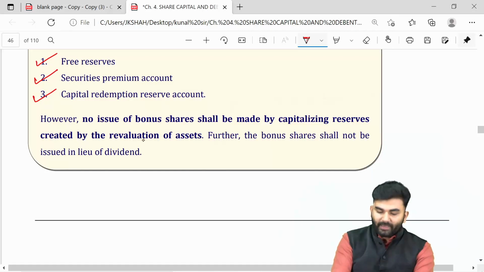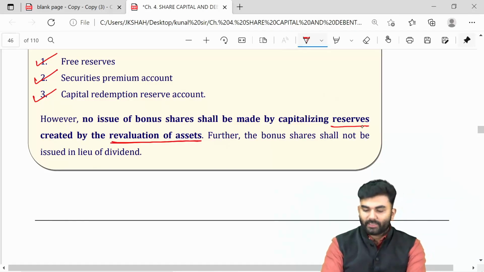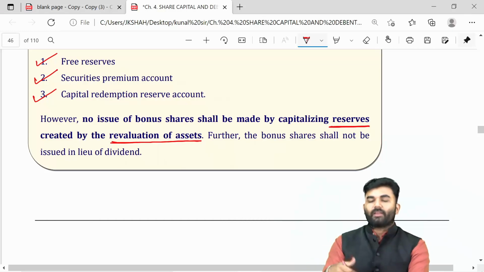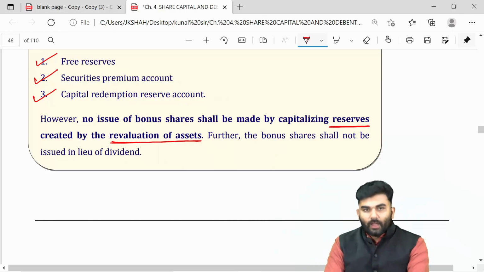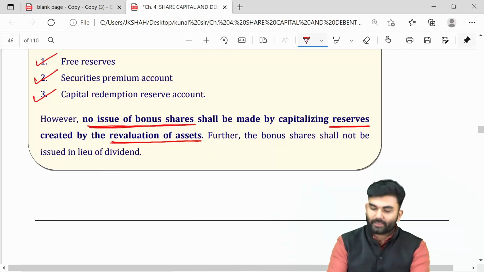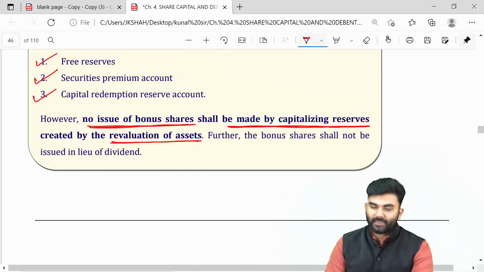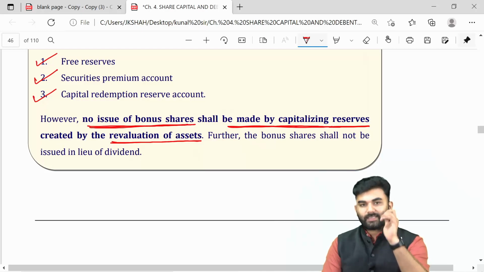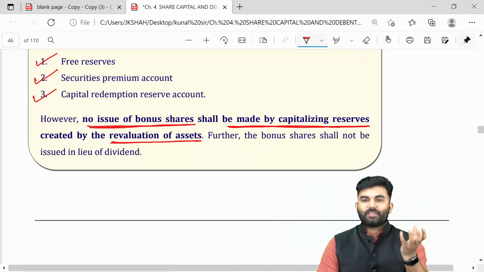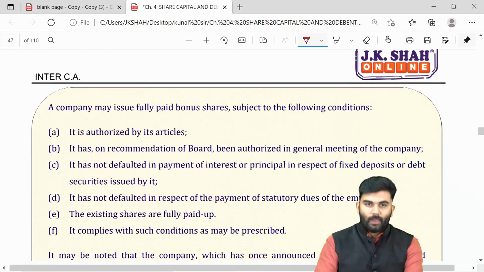If the company had revalued the assets and reserves were created after revaluing the assets, a company is not allowed to issue bonus shares by capitalizing the reserves created by revaluation of assets. So assets revalued and reserves created, then such reserves cannot be capitalized for the issue of bonus shares.